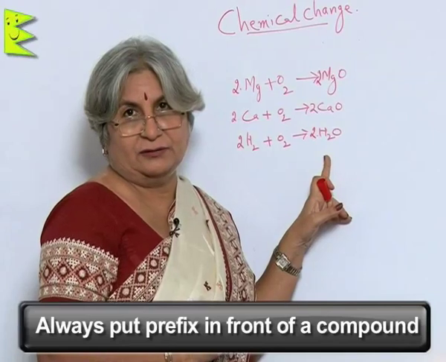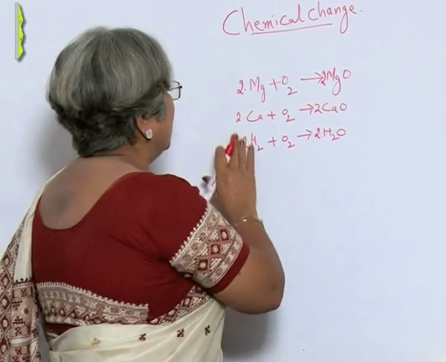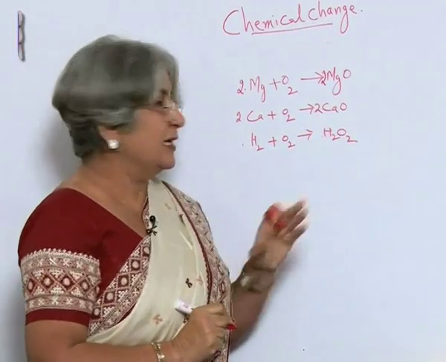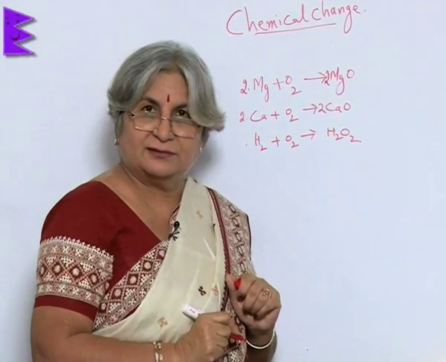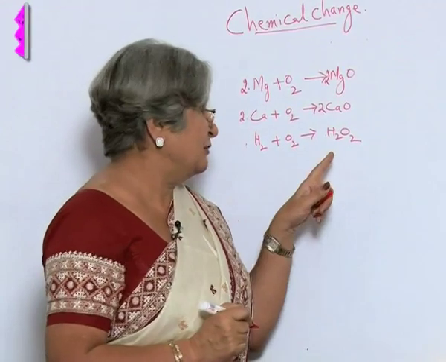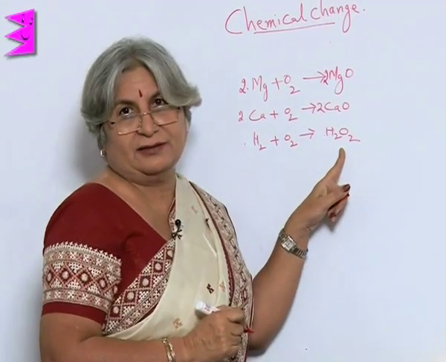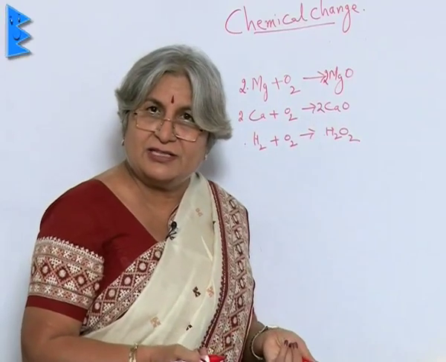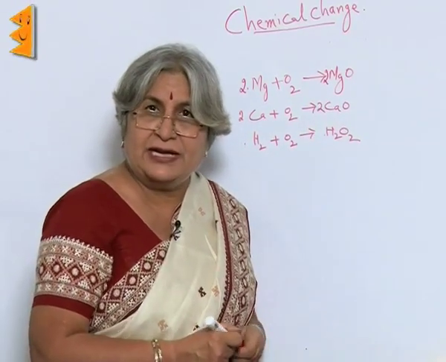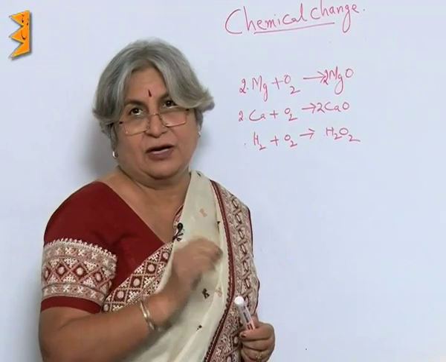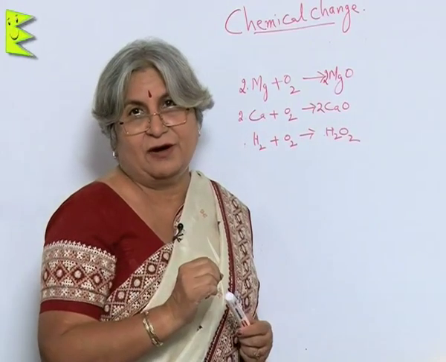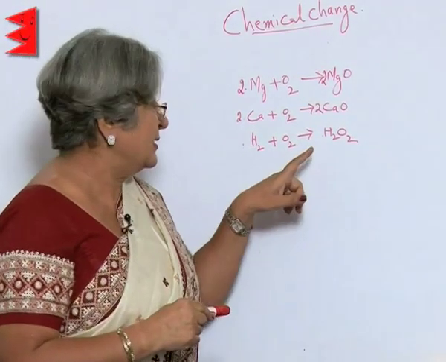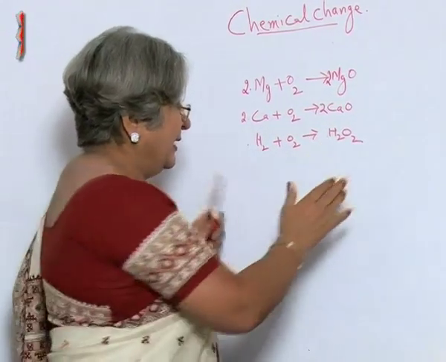of the compound. Why couldn't we do something like this? Then also it would be equal, but we can't do this because this will make it hydrogen peroxide. This is not water, the formula will change, the atomicity will change. So, we can only change the number of molecules or the number of atoms of an element or a compound. So, that is why always the number will be written in front.